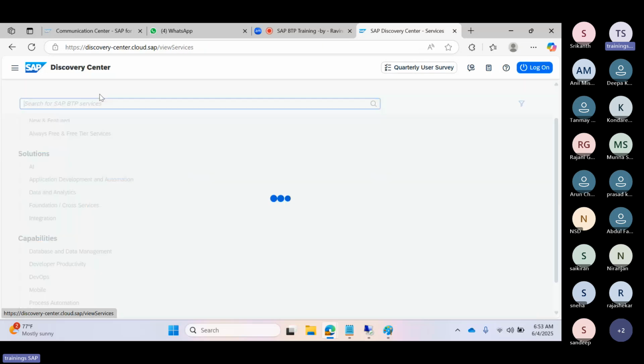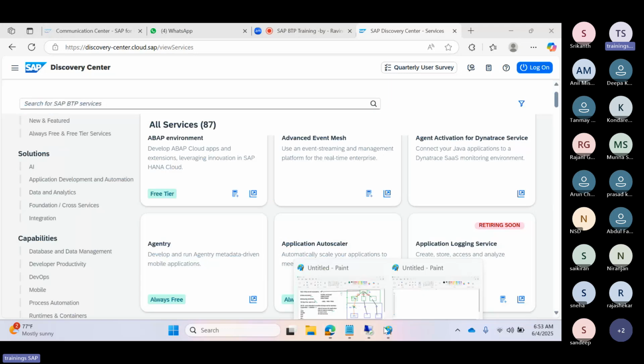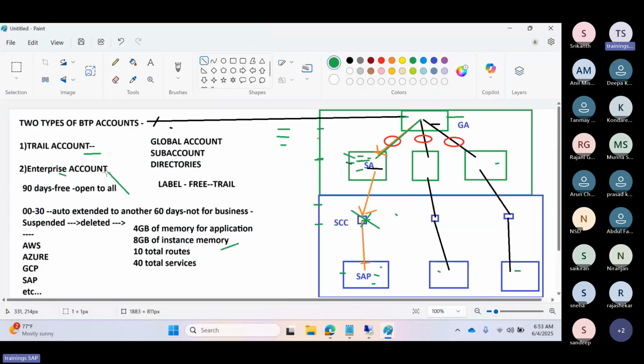When we discuss the BTP licensing model for the enterprise accounts, you will come to know all this information. That is the main thing here. I have given just the high-level information and the limitations for the trial accounts, but tomorrow we will discuss the enterprise accounts, the enterprise account licensing model, and how to subscribe to the BTP global account. All those things we will discuss.